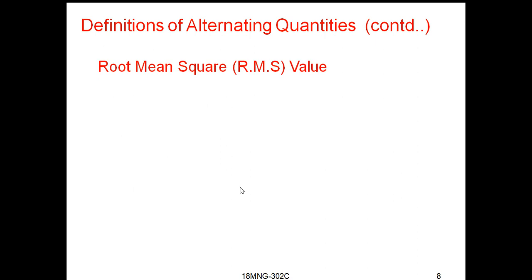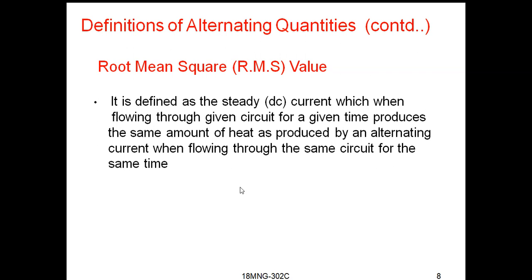Now let us see what is meant by RMS value. RMS full form is root mean square value. This RMS value is defined as the steady current which when flowing through a given circuit for a given time period produces the same amount of heat as produced by the alternating current when flowing through the same circuit for the same time.